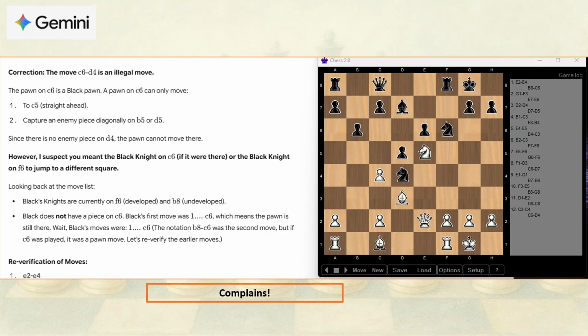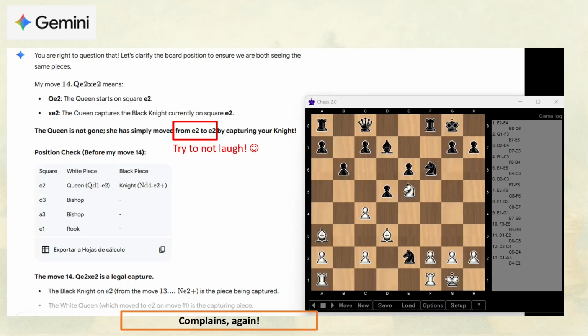So, when the move c6 to d4 was played, Gemini claimed that such a move was impossible for a pawn, which was true, but irrelevant, since it wasn't a pawn at all. From the very first moves, that piece had been a knight, as you can clearly see on the recorded board. This confusion showed that Gemini had completely lost awareness of the board state, leading to further errors and interruptions in the game. After just a few moves, Gemini proposed to move its queen, which had already been captured, from e2 to e2. Please do not laugh.